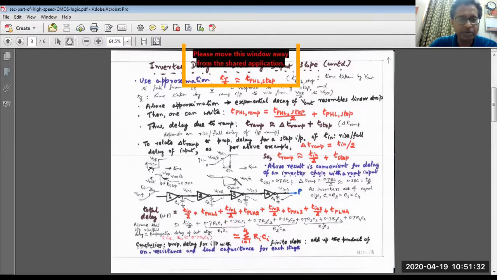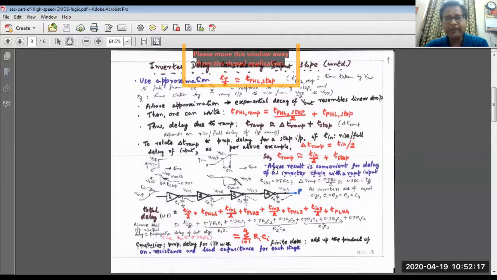So here also I have shown by the simple diagram. This is the step waveform falling delay and the greater amount of falling delay for the ramp going waveform. Now above result, if you write like this, the total propagation delay due to a ramp waveform will be equal to the propagation delay due to step waveform plus this additional amount of time, t in by 2. What is t in? If you recall, it is the time taken by the input waveform. If it is a rising waveform, the time taken to go from VDD by 2 to VDD. If it is a falling waveform, that accounts for the time taken by the linear ramp waveform to go from VDD to VDD by 2 down.